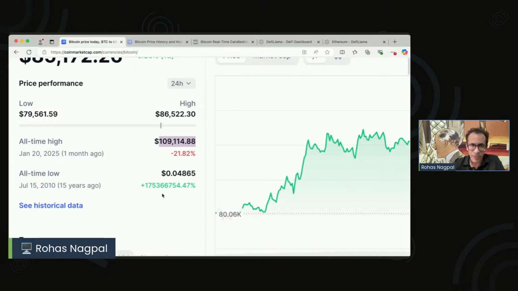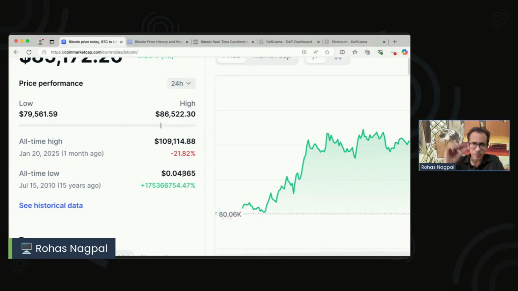And the lowest, as recorded on CoinMarketCap, is 0.04. That's 4 cents. Actually Bitcoin was even lower, but CoinMarketCap has started its data from 2010. Before that there was a time when Bitcoin wasn't traded, so obviously there was no known price. Then came a time when somebody paid 10,000 Bitcoin to buy one pizza or two pizzas. That could be considered the first price, but again it's not very clear what the cost of those pizzas was. But it is estimated that the first traded price of Bitcoin was, for $1 you could get 1,309 Bitcoin. But as per CoinMarketCap, the lowest they've ever recorded was 4 cents.